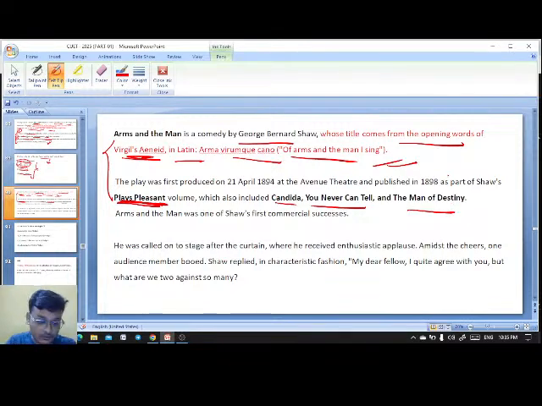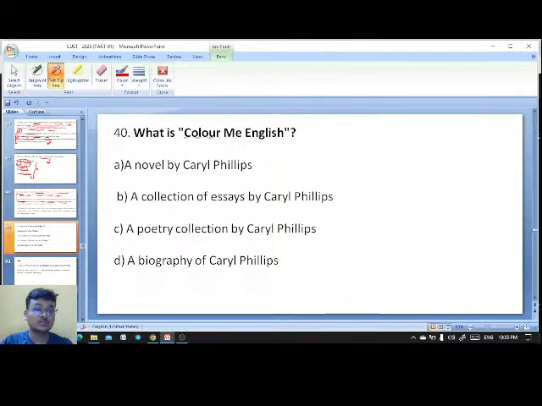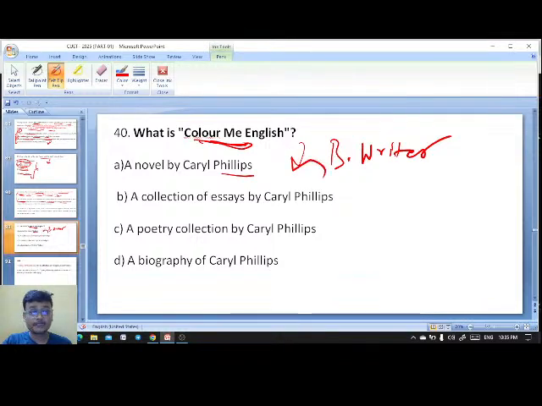So next question. What is Colour Me English? A novel by Carol Phillips, a collection of essays by Carol Phillips, who is a British writer, a poetry collection by Carol Phillips, a biography of Carol Phillips. What is Colour Me English?